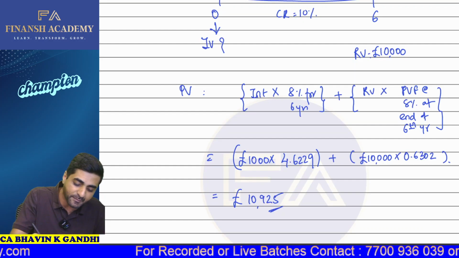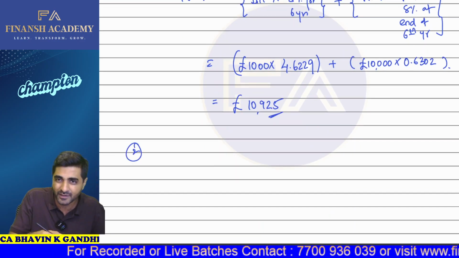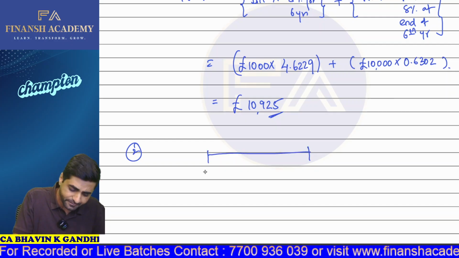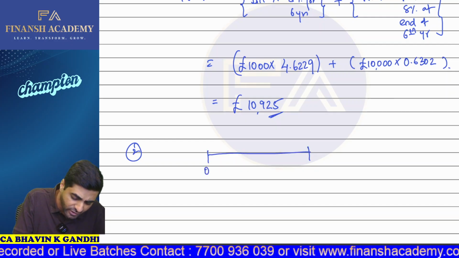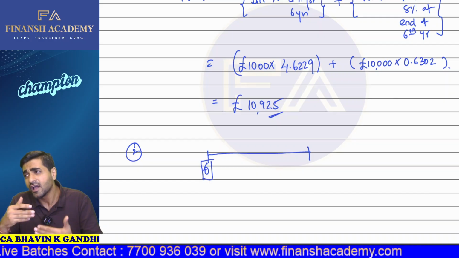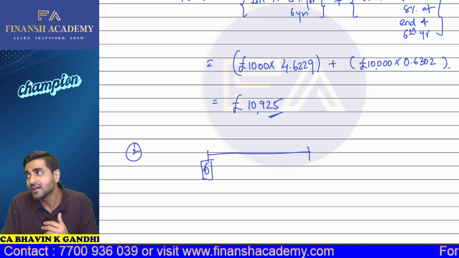So in this particular case, in the second part, we need to find out what should be the price of the bond at the end of the sixth year. Suppose you are standing here, and now you want to find out what is the price of the bond which you are going to get at the end of the sixth year.